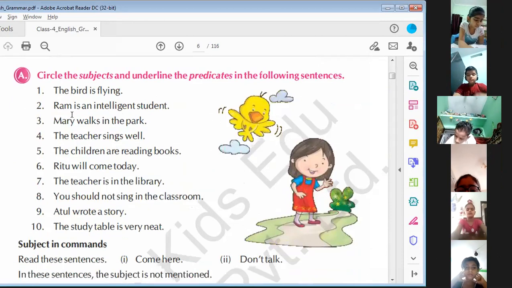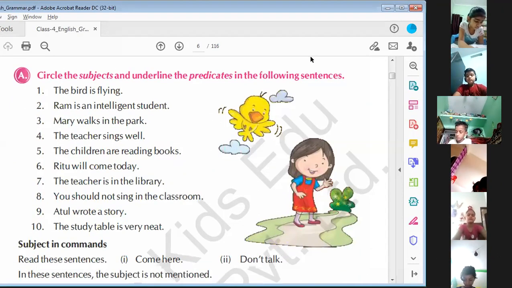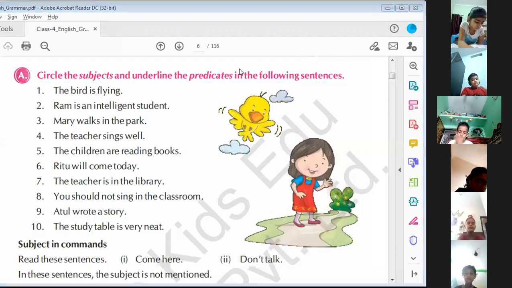Now here you have to tell me the answer. Circle the subject and underline the predicate in the following. This is a very simple exercise. I hope you all can do this exercise easily. Tell me which is the subject. The bird is flying.